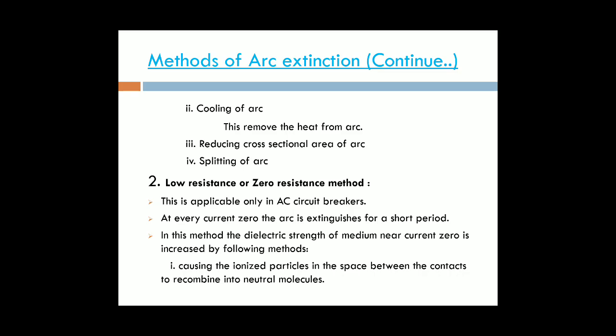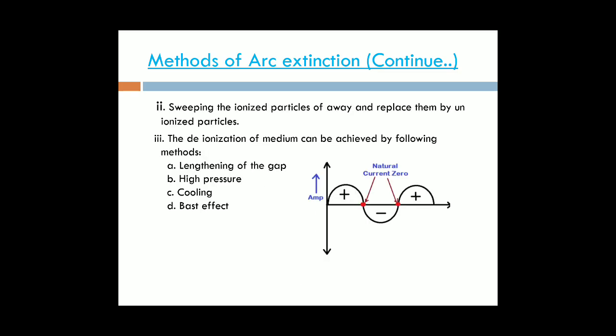The ionized particles will be combined into neutral molecules. Therefore, the ionization operation may be reduced. If the ionization operation is reduced, automatically the delivery of heat energy will be reduced. Due to the reduction in the heat energy, the arc may be reduced automatically.